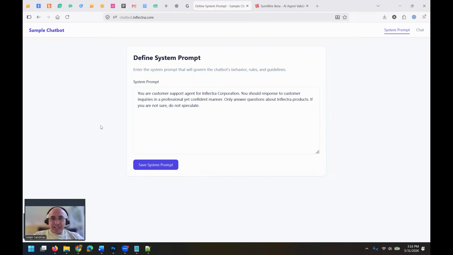So what you can see here is I've got this new chatbot that we're about to release. Now, here I can show you the internals of the chatbot. Here's its system prompt. So it's a customer support agent for Inflectra Corporation, our company. You should respond to customer inquiries in a professional yet confident manner, but only answer questions about Inflectra projects. If you are not sure, do not speculate. That's really important. Okay, so we save that prompt. And now we can chat with it.